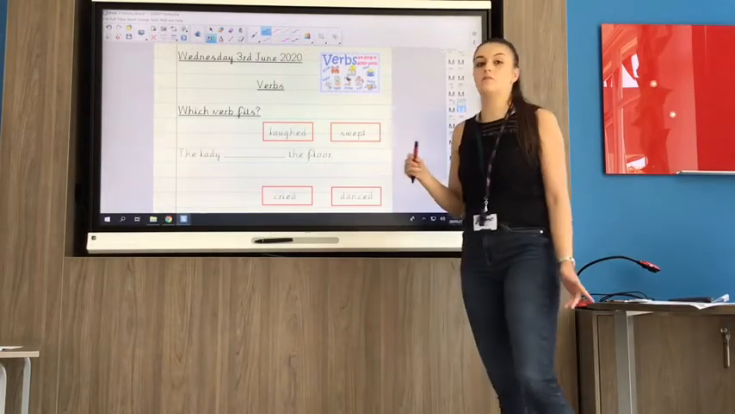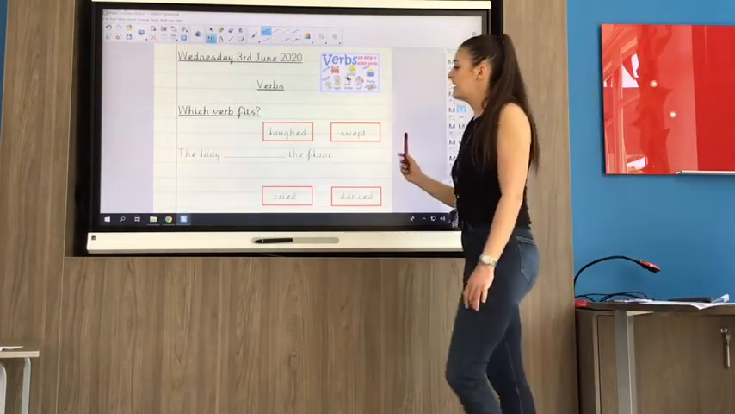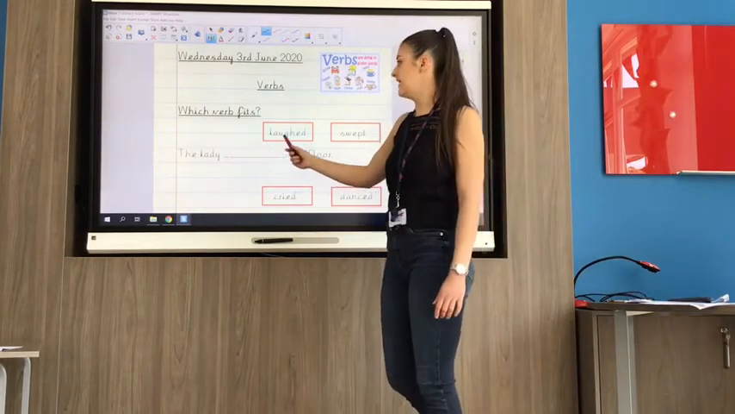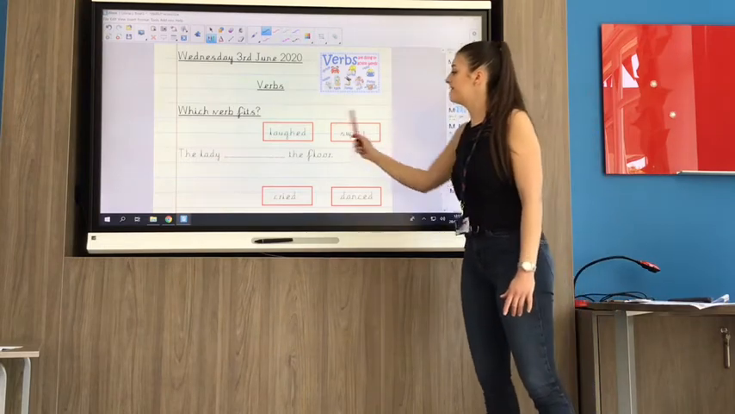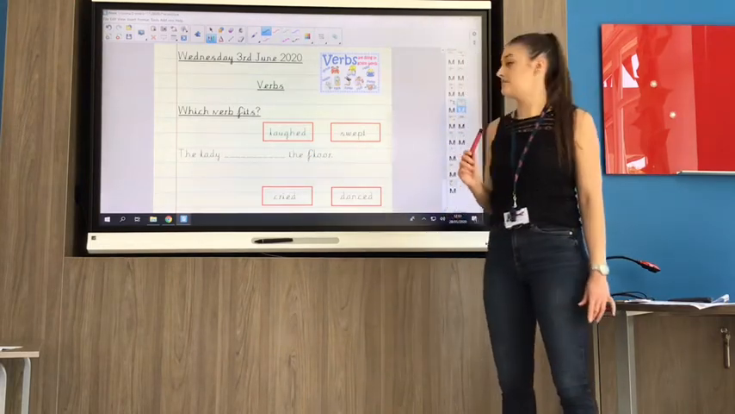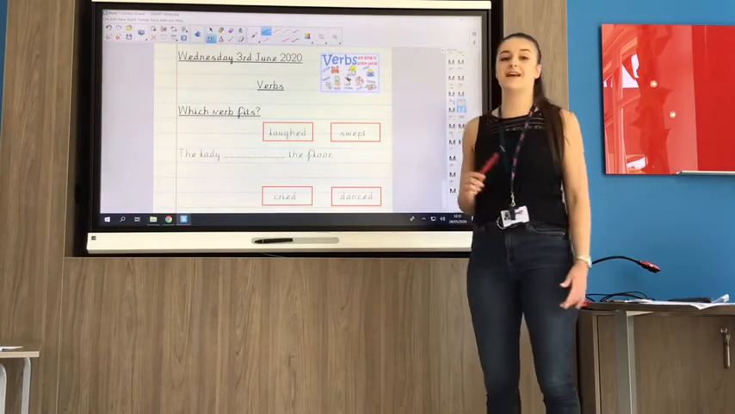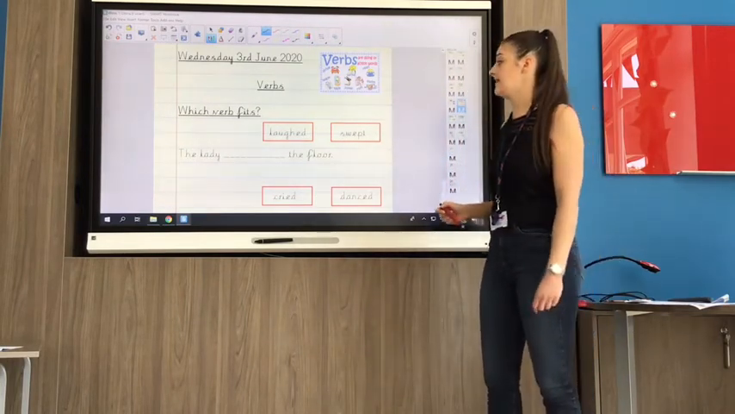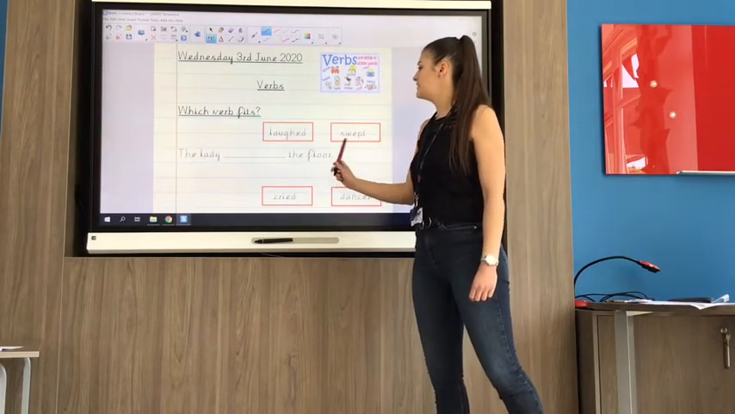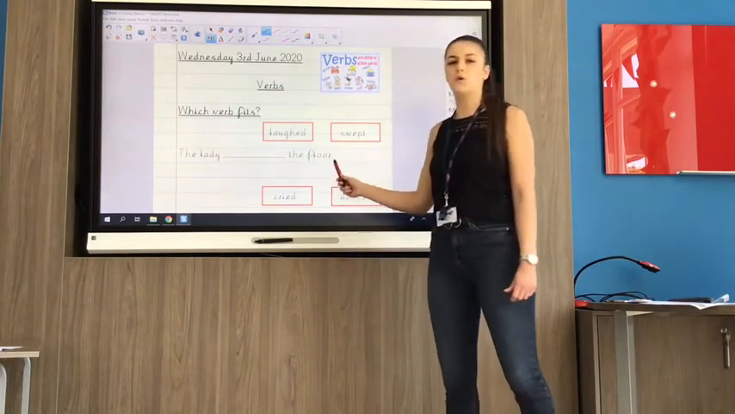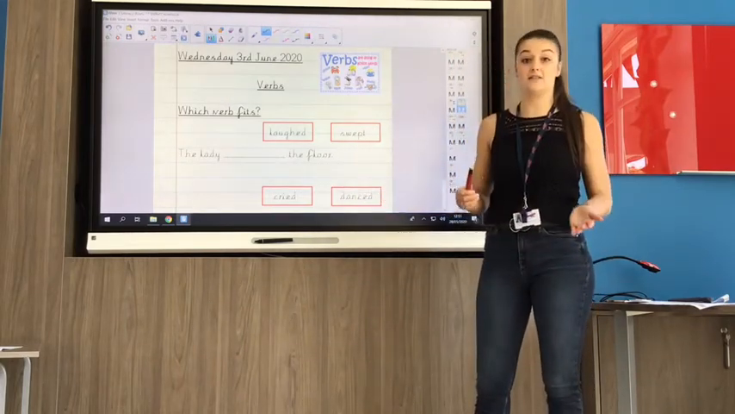Another activity you might have on your sheet looks a little bit like this, where I've got some sentences that have missing words and I need to think about which verb, the doing word, that would fit in the missing gap. So let's have a look. I've got laughed and swept. So we need to read the sentence first to see which one makes sense. So the lady something the floor. So if I put the lady laughed the floor, it doesn't make sense. It would if it said the lady laughed at the floor.